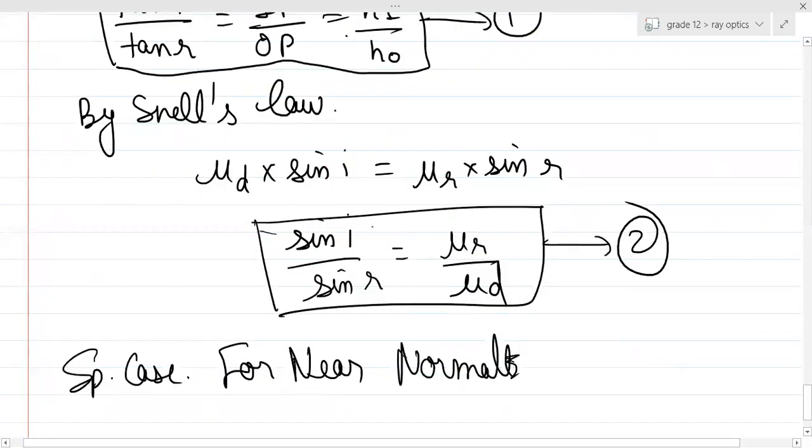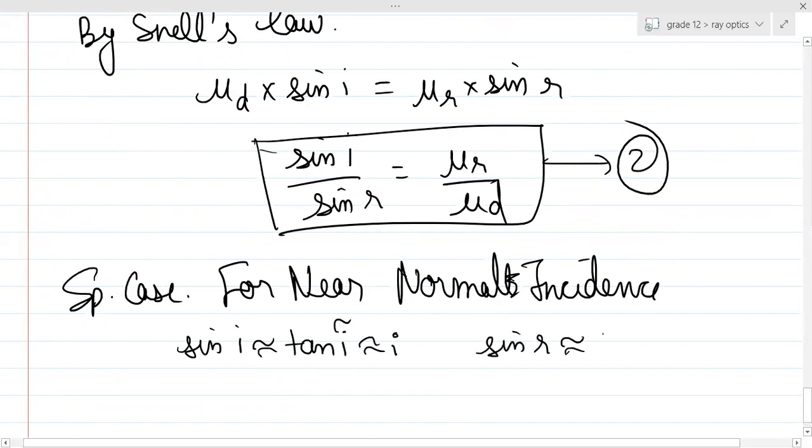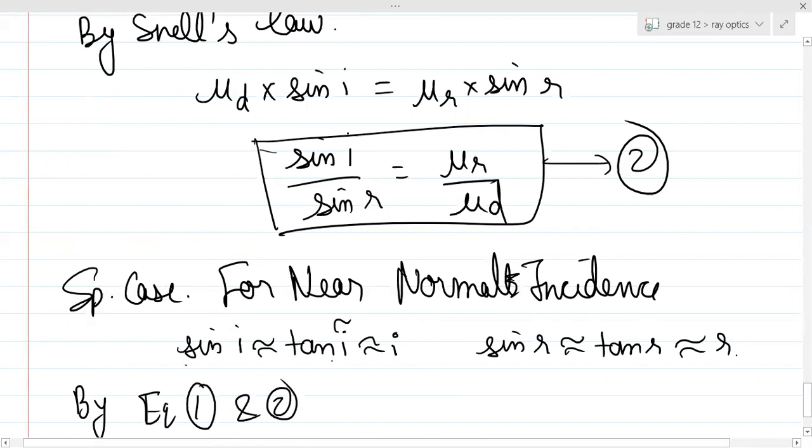So for near normal incidence, we can say sin I can be approximated to tan I can be approximated to I, and similarly sin R can be approximated to tan R can be approximated to R. So basically, equations number 1 and 2 become equal.